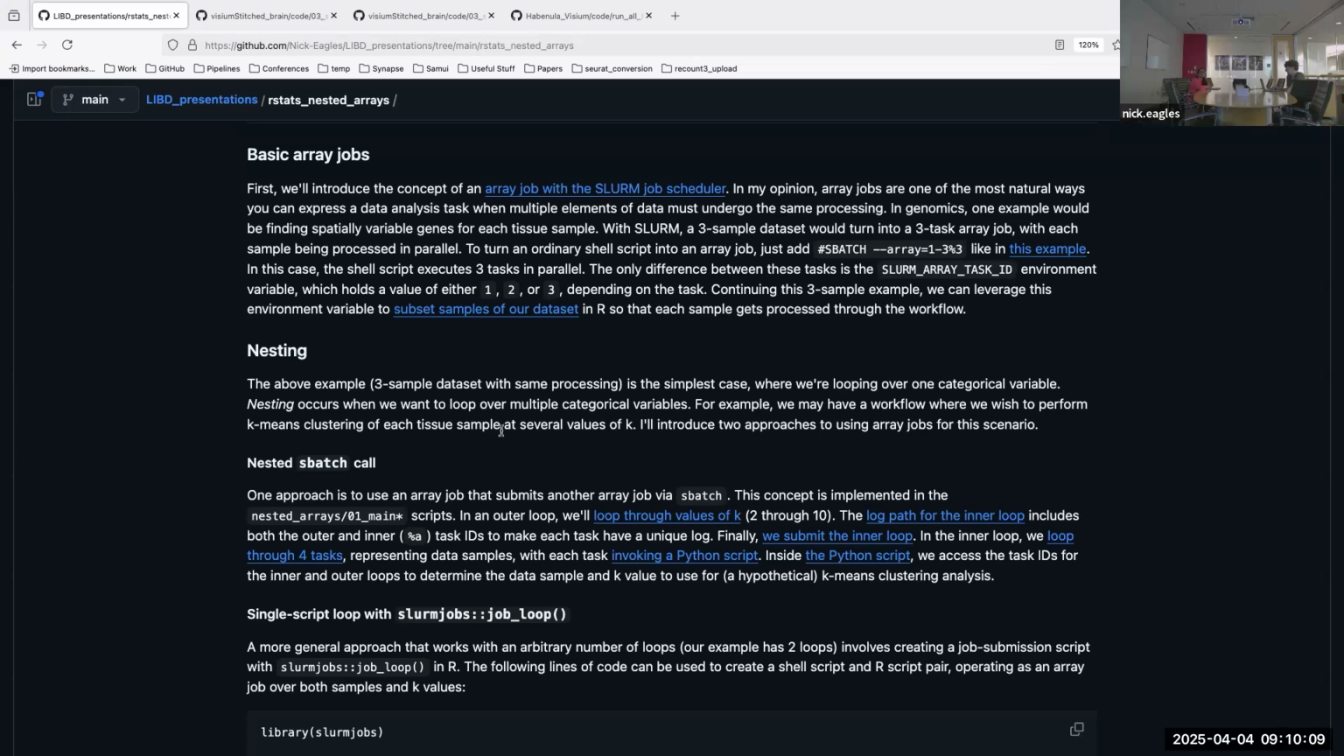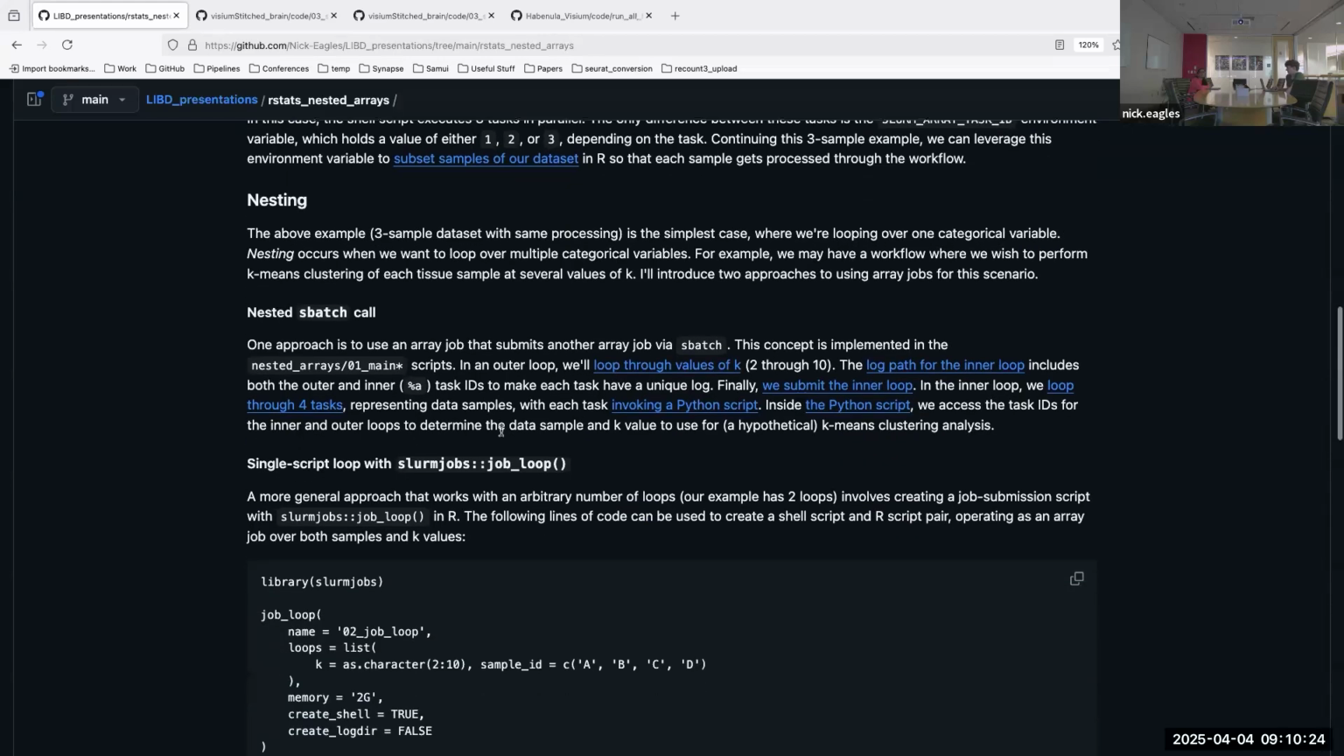So basically, if we wanted to make this into a loop, we want to loop over samples and values of K. There's a couple of ways to do this with array jobs. I'll be presenting 2 different options.